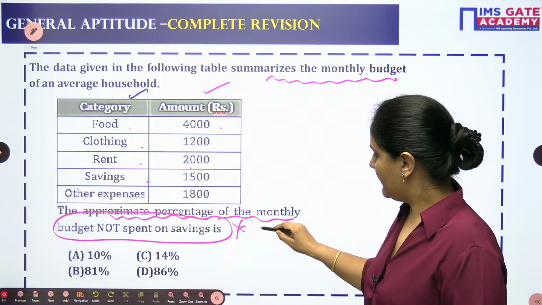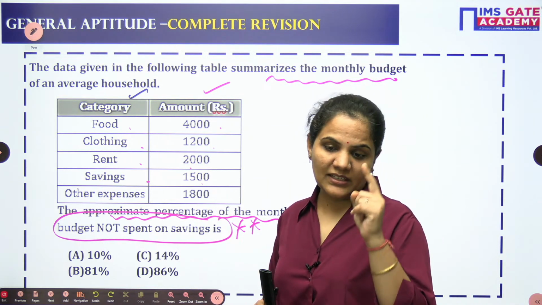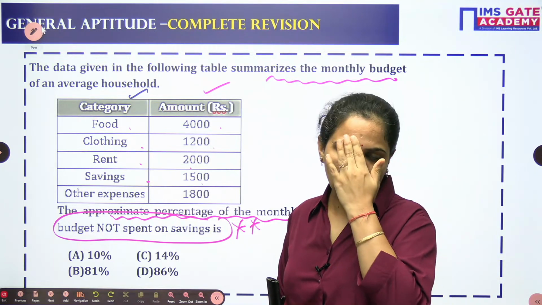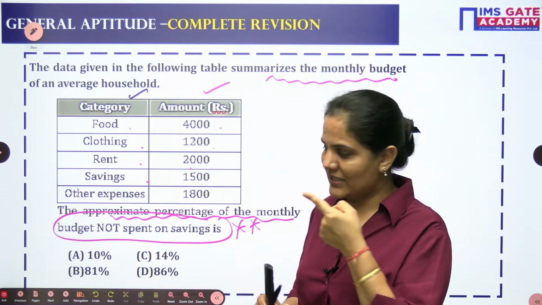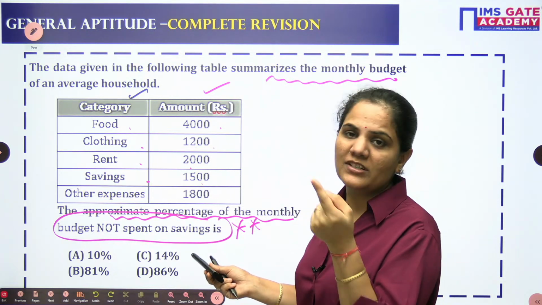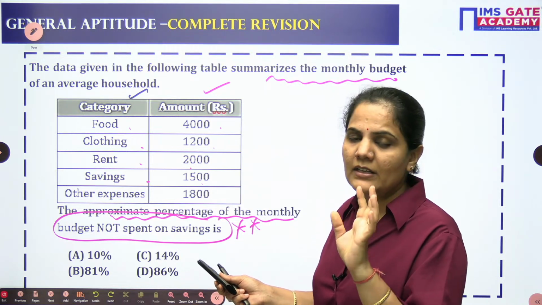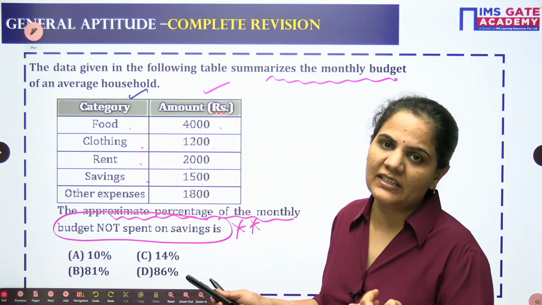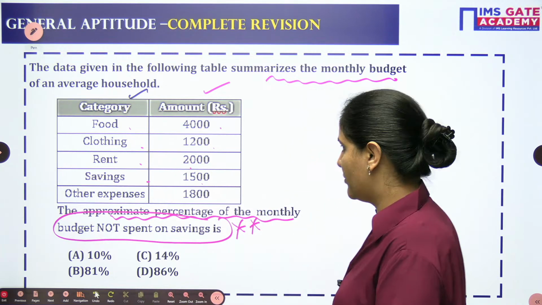You can find out the saving percentage and then just remove that from 100. So the result will be automatically there.